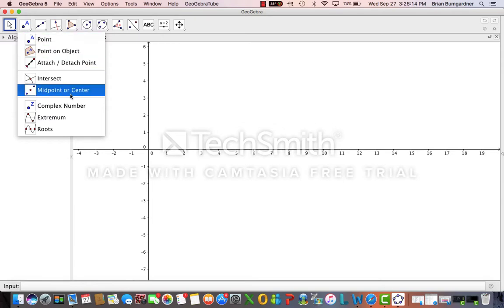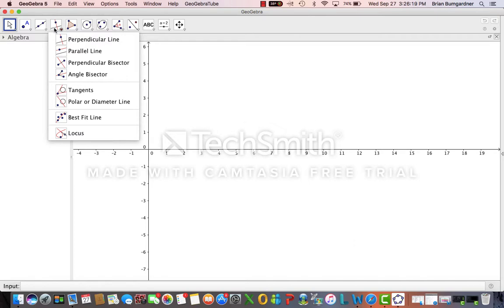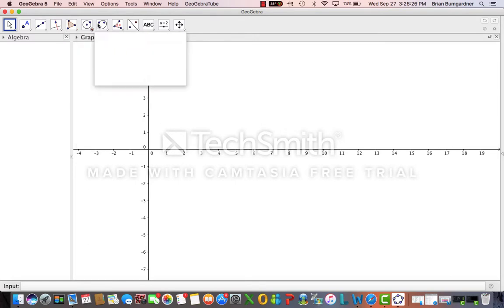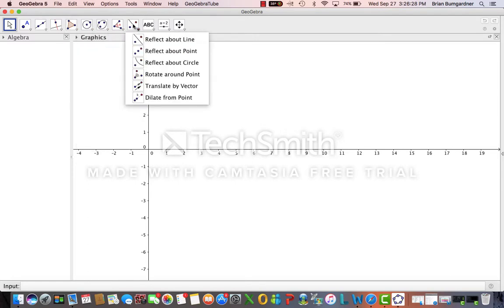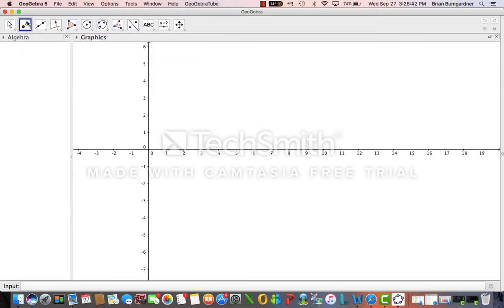We have point on object, intersection, line segments, specific lines, whether they be perpendicular, parallel. We also have shapes, all different types of polygons, circles, just helpful hints and quick shortcuts to understanding and conceptualizing mathematics as an entity. As you notice, each one you select, the blue square will be highlighted. That indicates which one is in fact active.